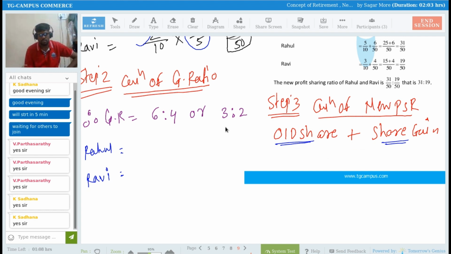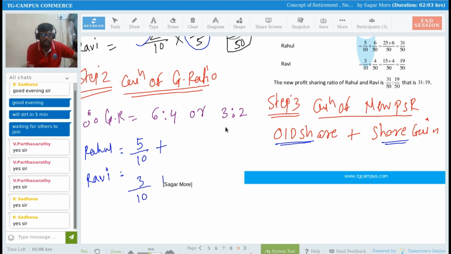We have to consider it as 5 by 10 completely. Old ratio for all the partners, by considering the retiring partner also, right? So 5 by 10 and 3 by 10.